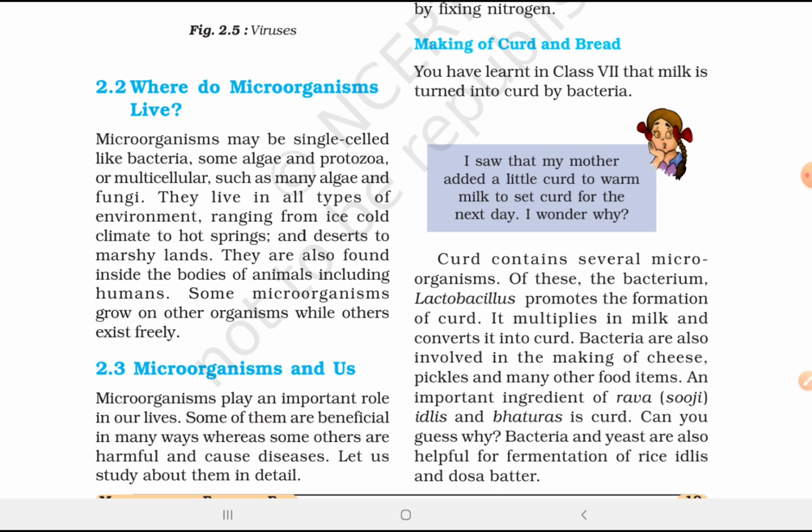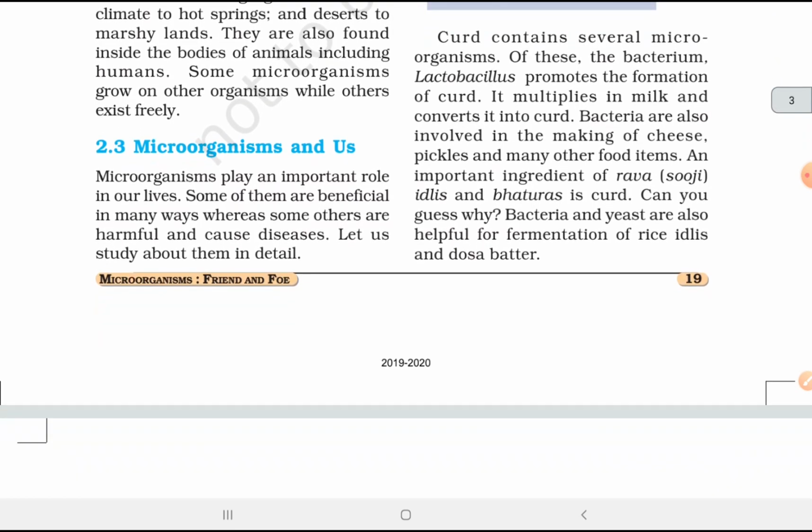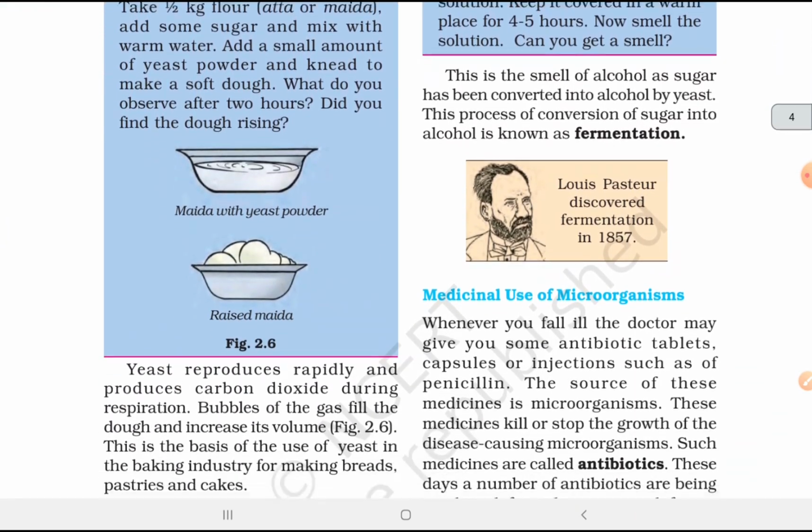Bacteria are also involved in making of cheese, pickles, and many other food items. An important ingredient of rava idlis or bhaturas is curd. Can you guess why? Bacteria and yeast are also helpful for fermentation of rice idli and dosa batter.